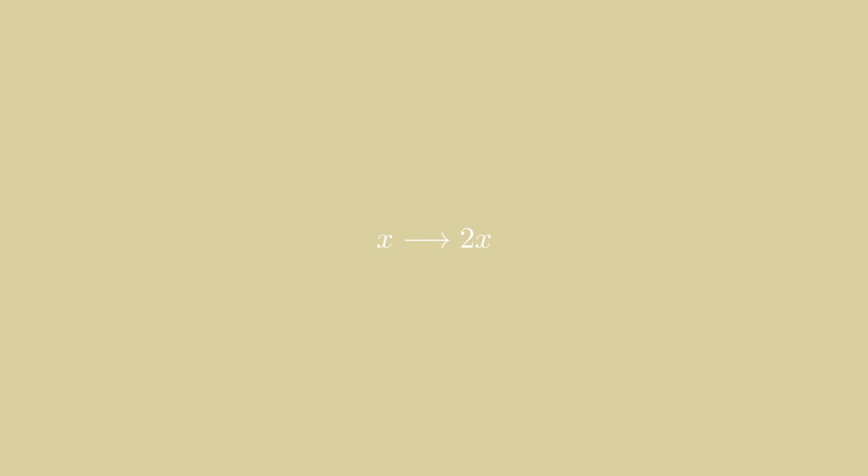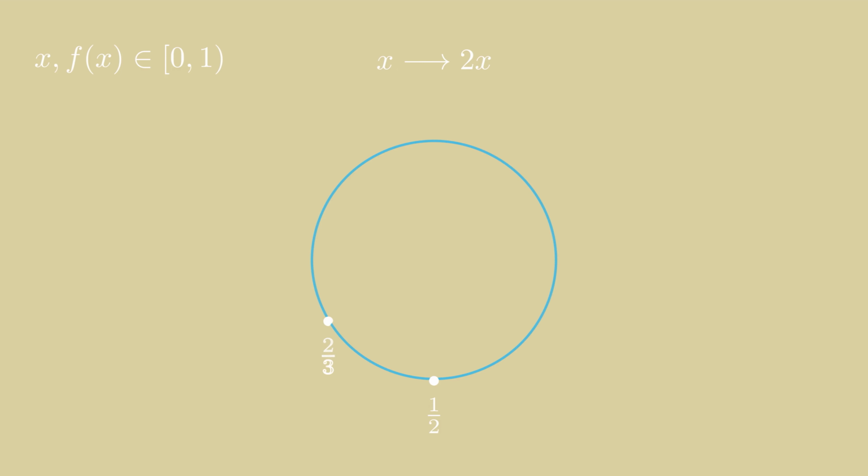Let's draw a nice circle with a range of real numbers from 0 to 1. Essentially, imagine the circle as a number line, so that we can plot numbers such as half, 2/3, and basically any real number between 0 and 1. Suppose we have a function on this circle which inputs x and returns 2x. Given that the circle repeats, we'll consider the output mod 1.